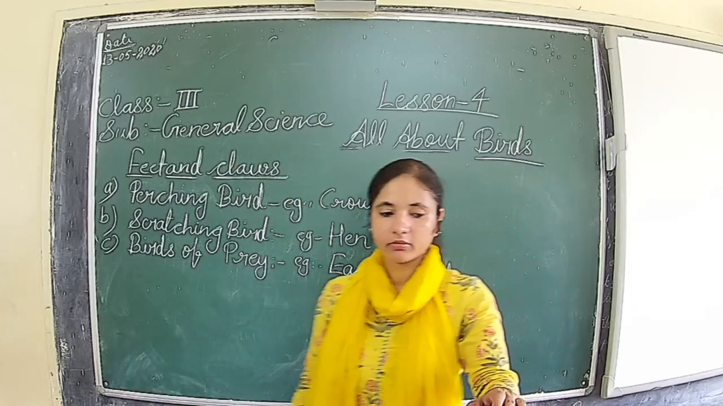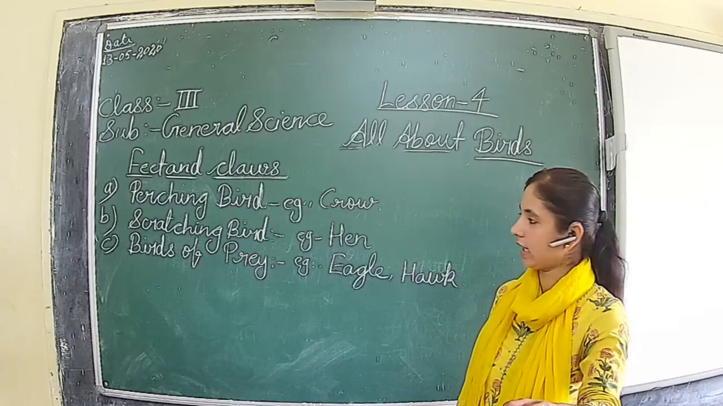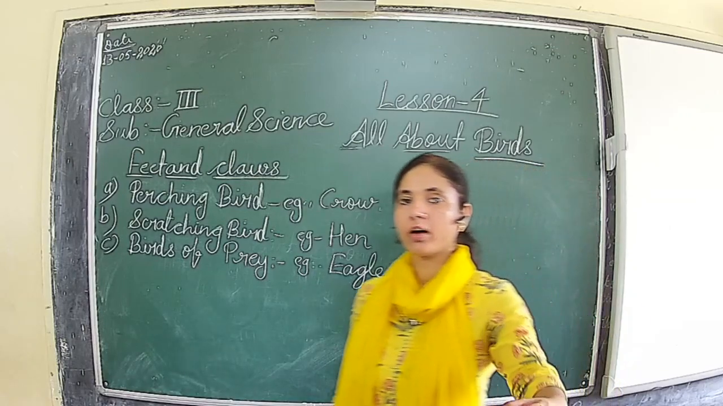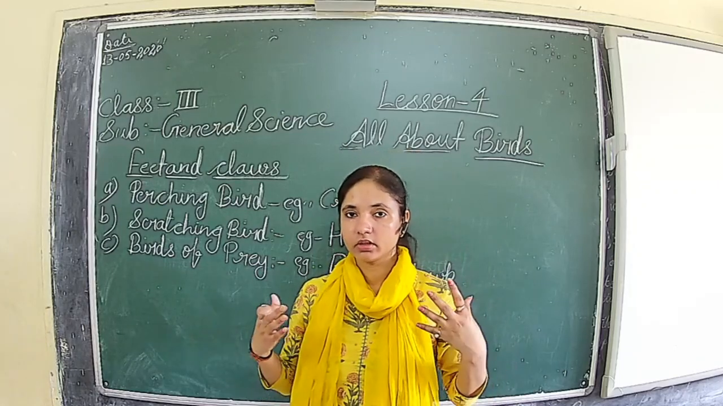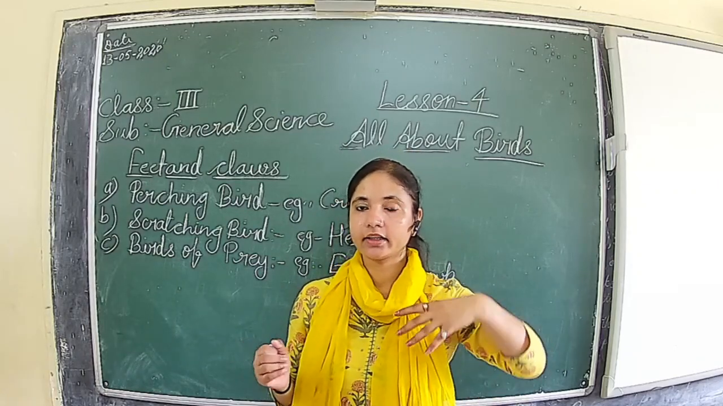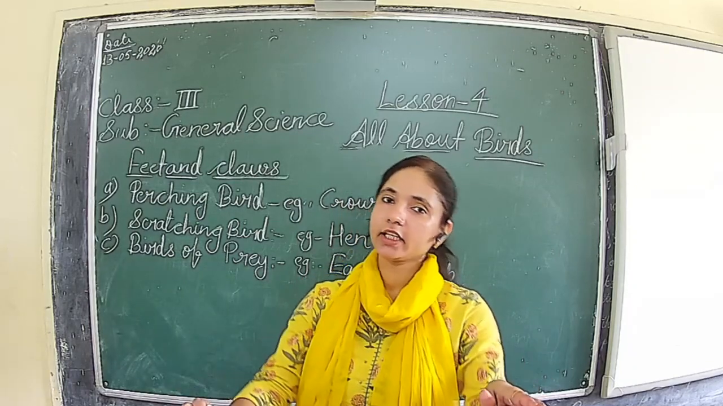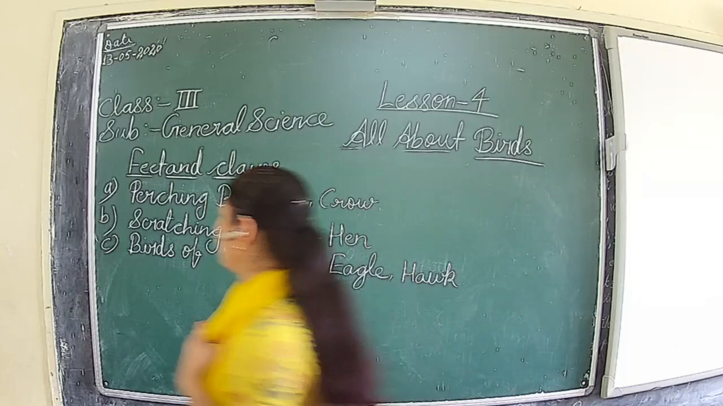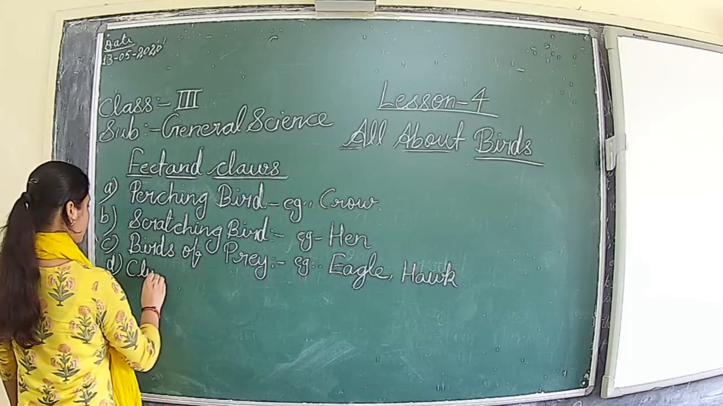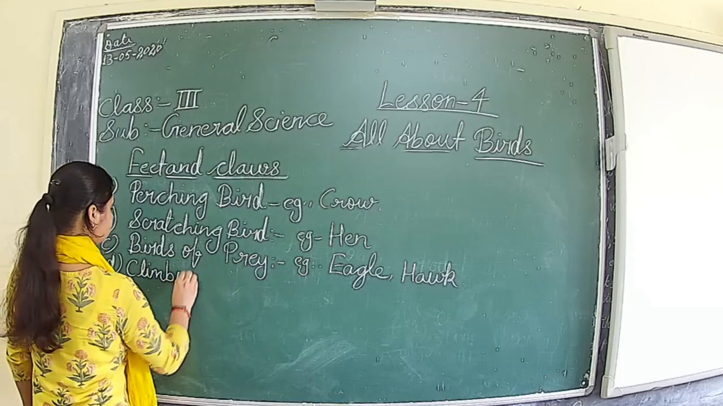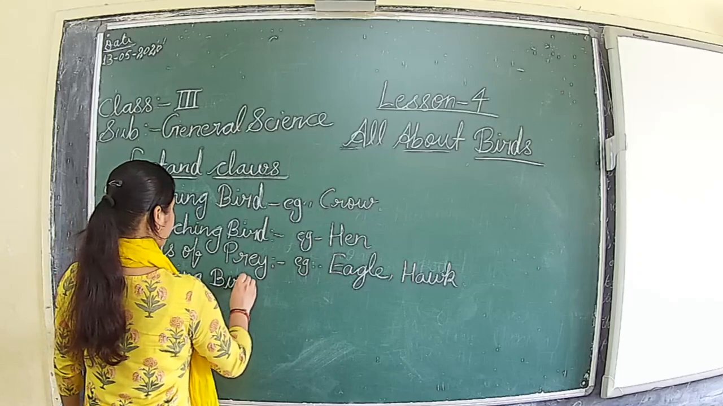Then the next, fourth category, is the climbing bird. From the name only it is clear. They have such type of appearance of the leg that easily they can climb the tree. Okay. So the fourth one is the climbing bird.